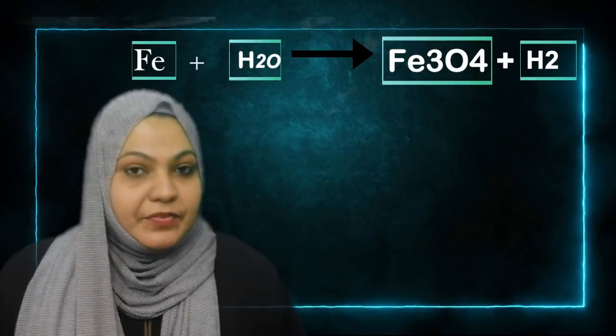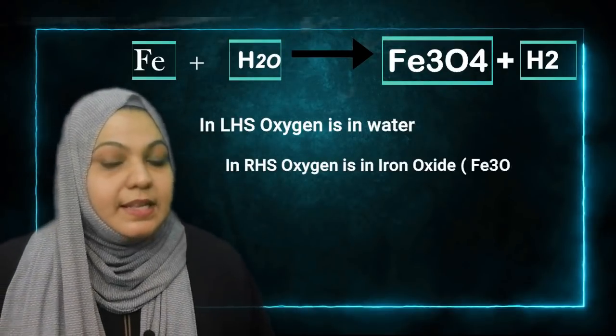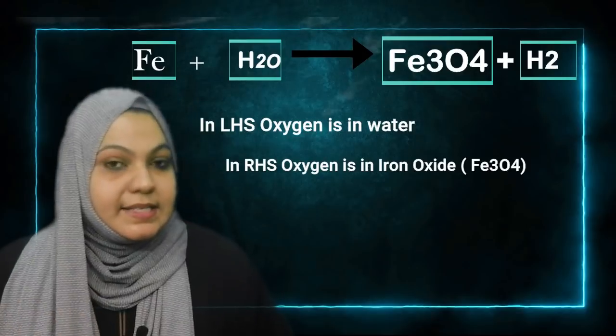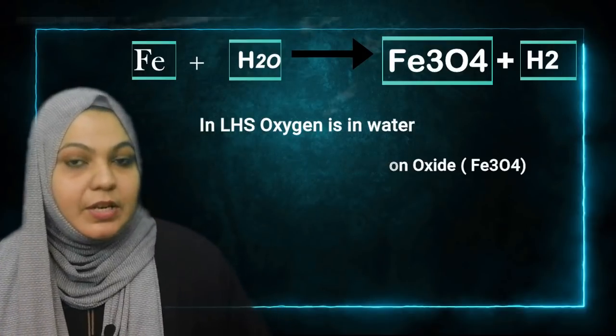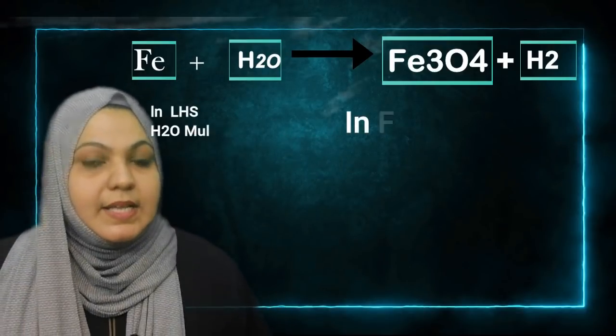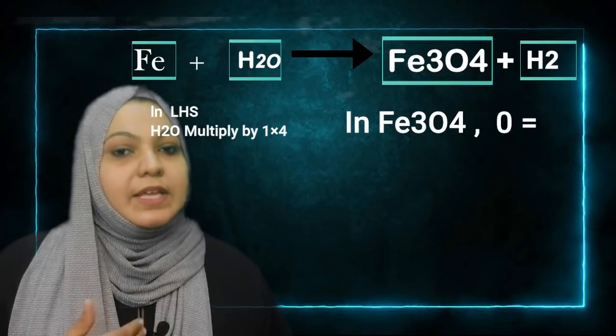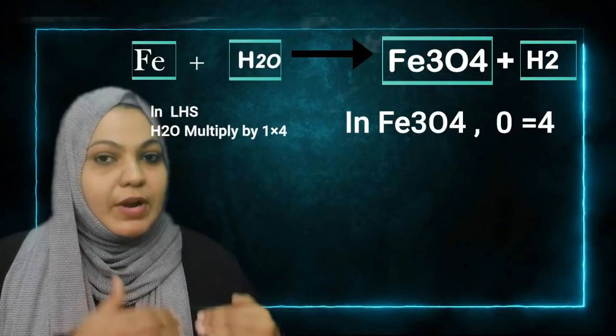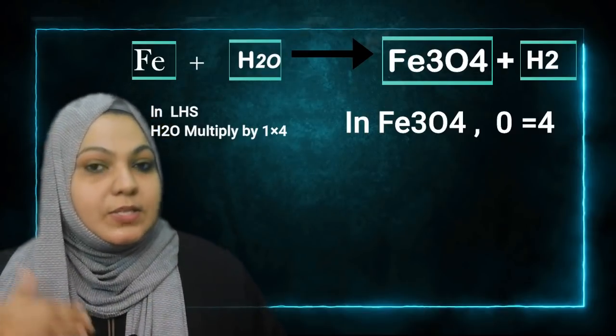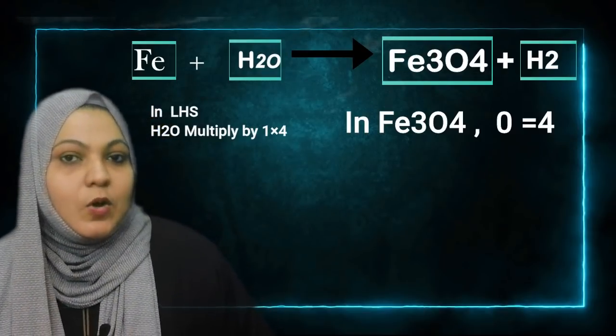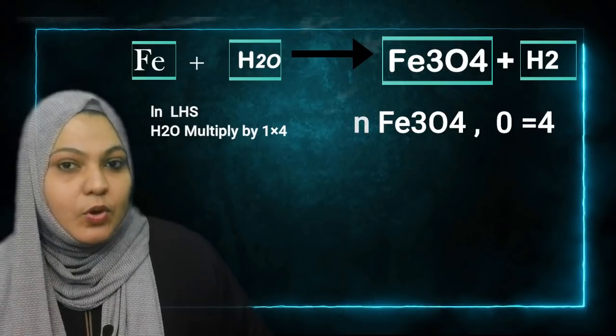You know that on the left-hand side oxygen is present in water, but on the right-hand side it is present in Fe3O4, that means iron oxide. On the left-hand side H2O we can multiply by 1, right? So 1 into H2O. But in Fe3O4 there are 4 oxygen atoms.